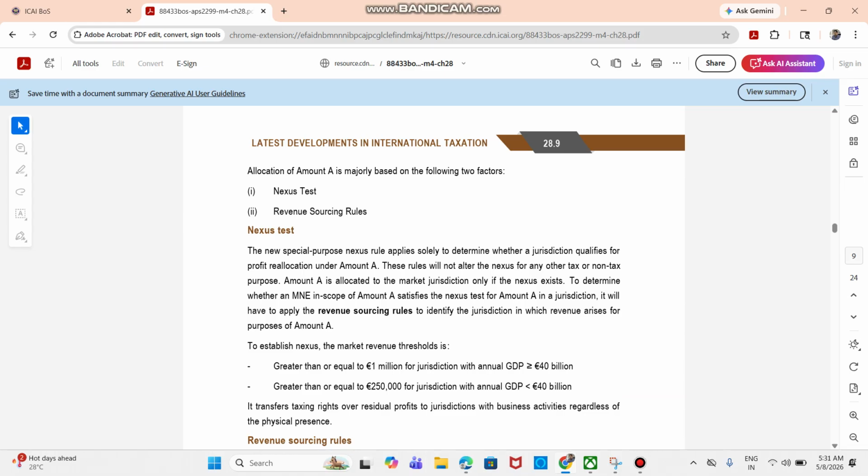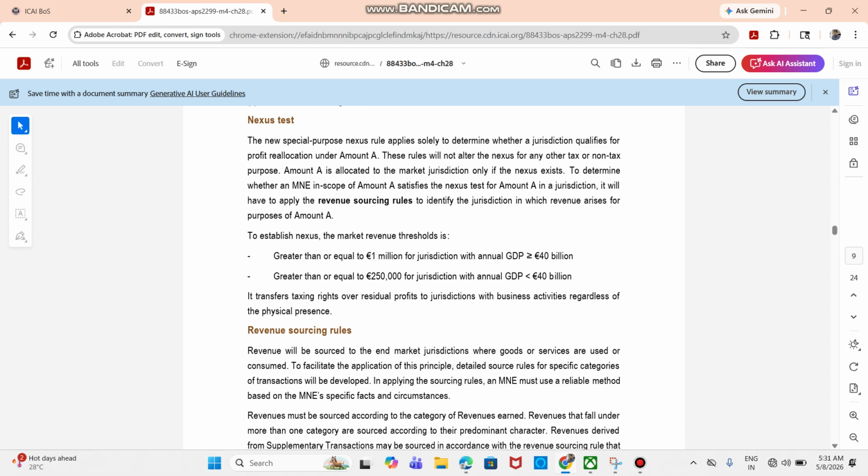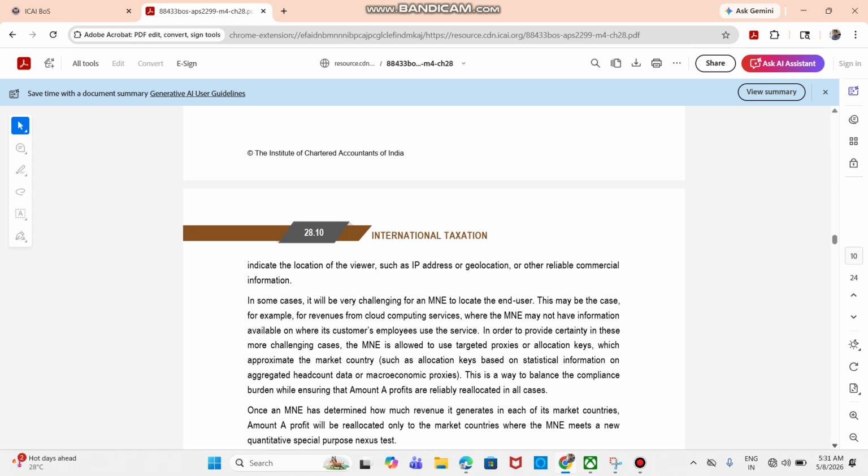First thing, the criterion to establish the nexus test is the market revenue. The base criteria will be that it should be greater than or equal to euro 1 million for a jurisdiction with annual GDP greater than or equal to euro 40 billion. Next is greater than or equal to euro 250,000 for a jurisdiction with annual GDP less than euro 40 billion. So this is with regard to the threshold limits for establishing the nexus. Lastly, this is another important point which you should keep in mind.